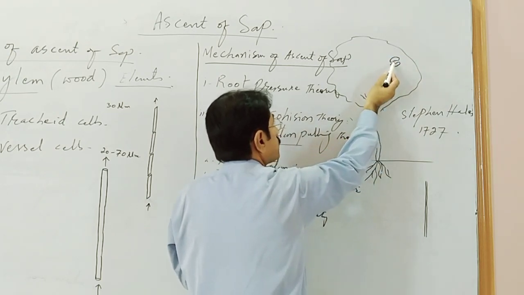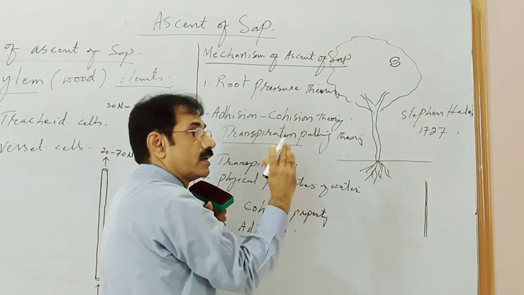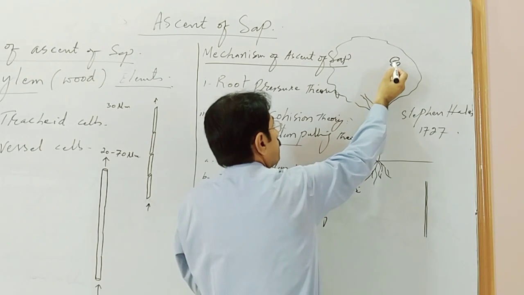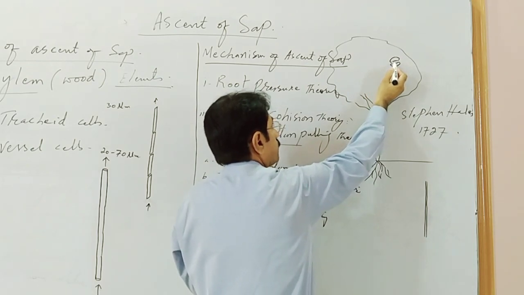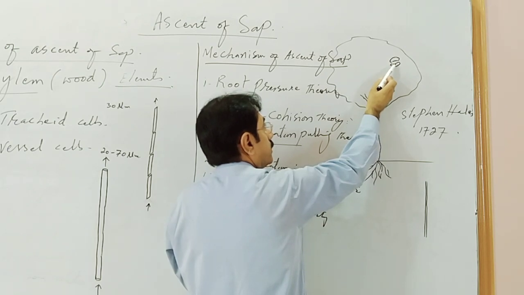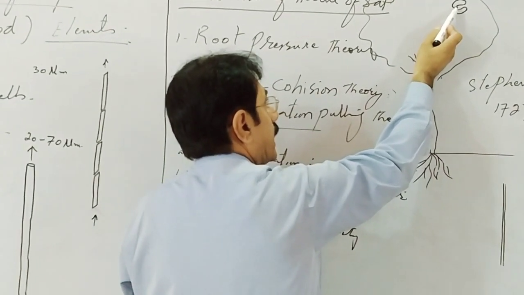Suppose this is the mesophyll cell. We know the mesophyll cells are in direct contact with the atmospheric air through the stomata pores. When the water of the mesophyll cells changes from liquid form into vapor form, meaning the evaporation process occurs, and thus when the water molecules leave